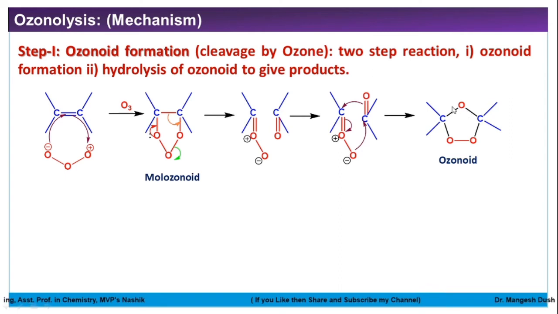One oxygen is on one side while 2 oxygens are on the other side of this carbon. Here also there is no carbon-carbon bond, and this species is called ozonoid. This is quite stable. So this mechanism is called the first step, that is ozonoid formation.